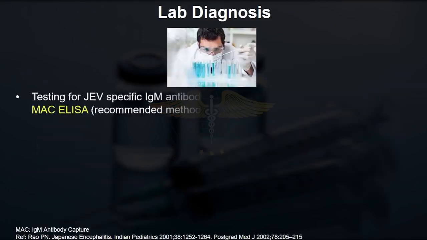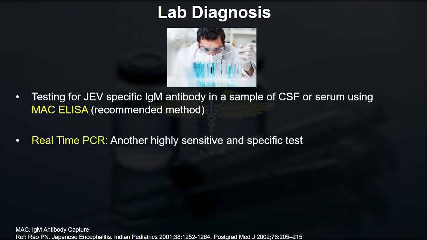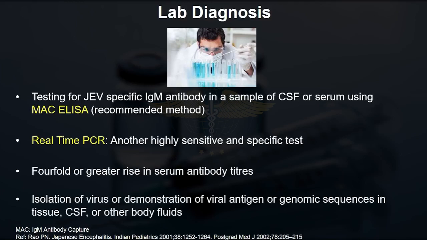Amongst all, MAC ELISA is the most recommended test. Japanese encephalitis virus specific IgM antibody detection by MAC ELISA is the most recommended test. Real-time PCR to find the genomic sequence is highly sensitive and highly specific. So these are the tests. The diagnostic criterion is a 4-fold rise in serum antibody titers.